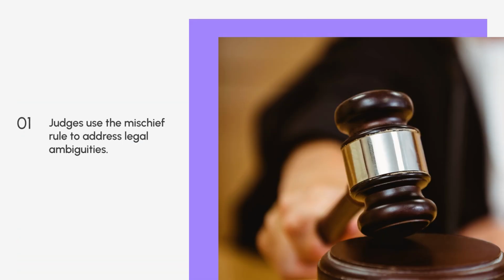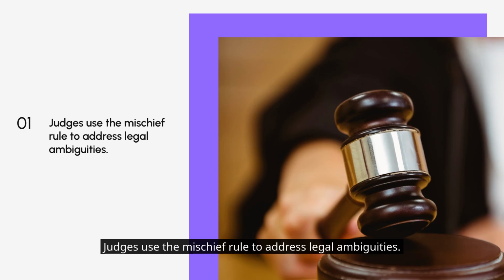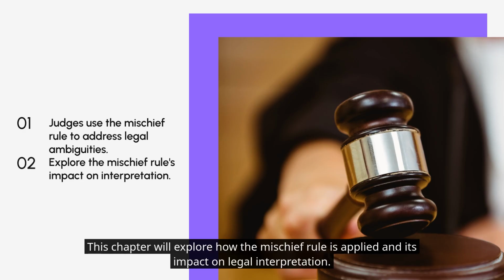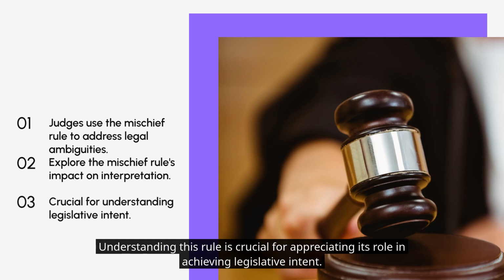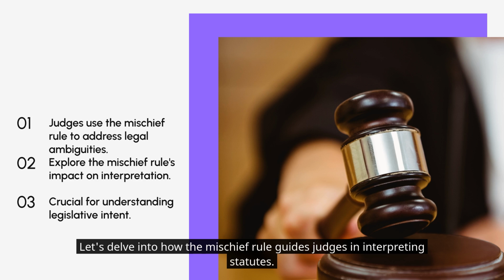Judges use the mischief rule to address legal ambiguities. This chapter will explore how the mischief rule is applied and its impact on legal interpretation. Understanding this rule is crucial for appreciating its role in achieving legislative intent. Let's delve into how the mischief rule guides judges in interpreting statutes.